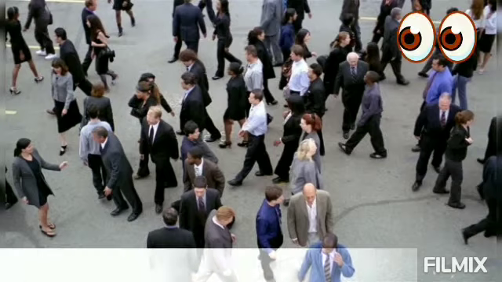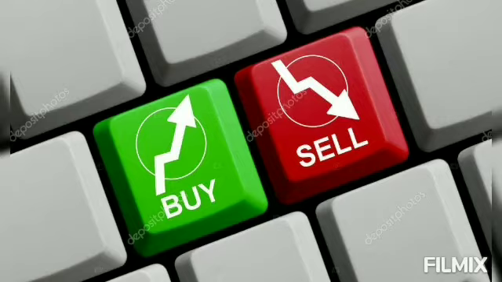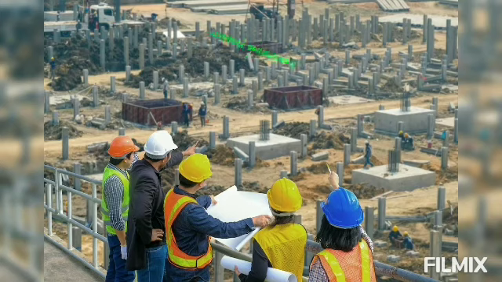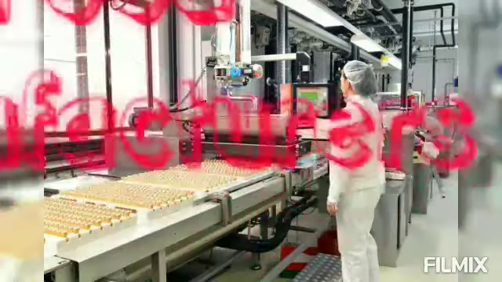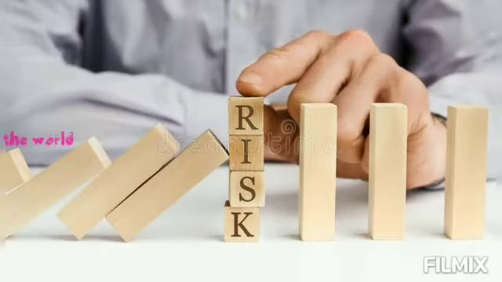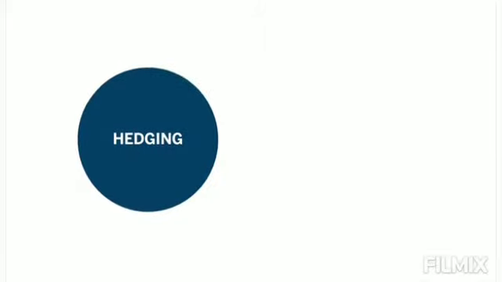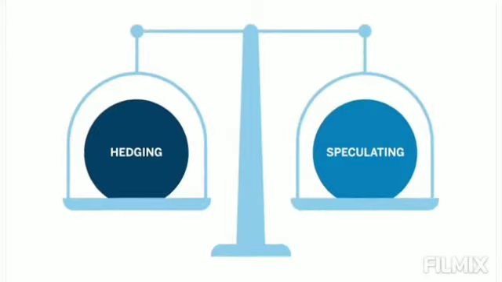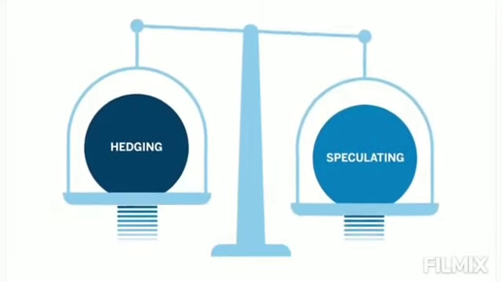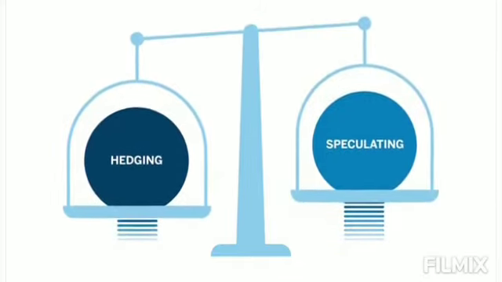So, who are the people who come to buy and sell futures and options contracts? They come from banks, corporations, governments, investment managers, construction planners, farmers, food manufacturers, just about anyone in the world willing to manage the risk of fluctuating prices. So, why do derivatives exist? There are two purposes: hedging and speculating. These two go hand in hand. If we took one away, there would simply be no market, because you need both sides to balance the risk.